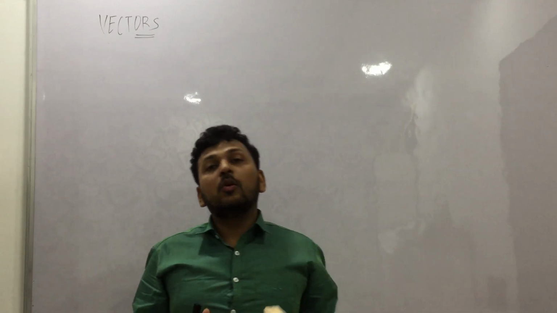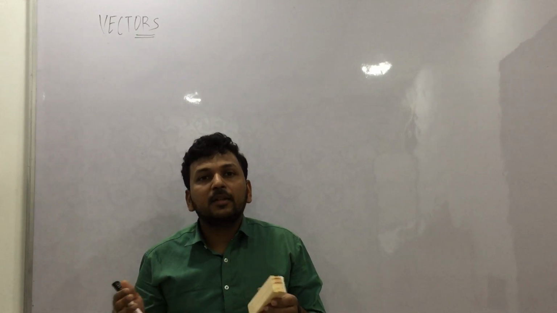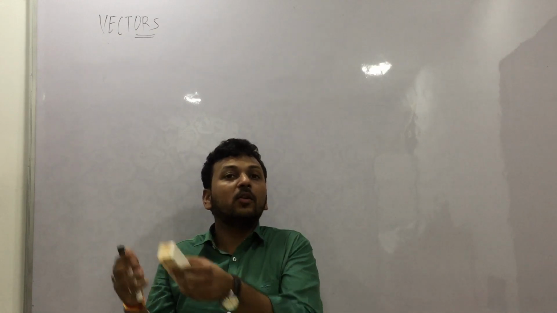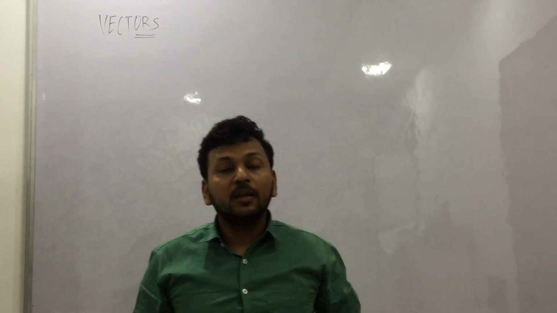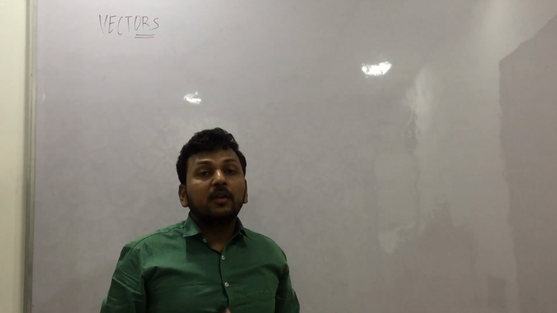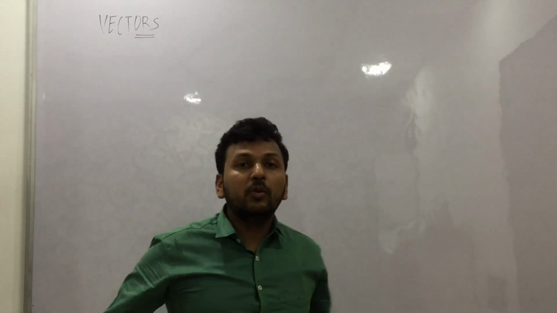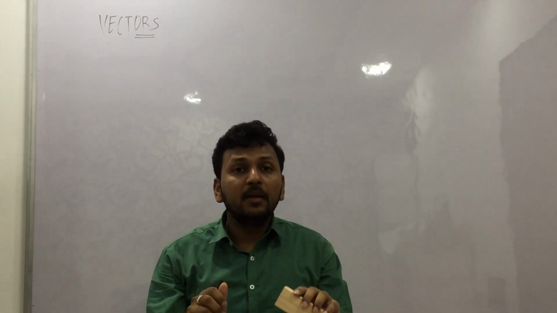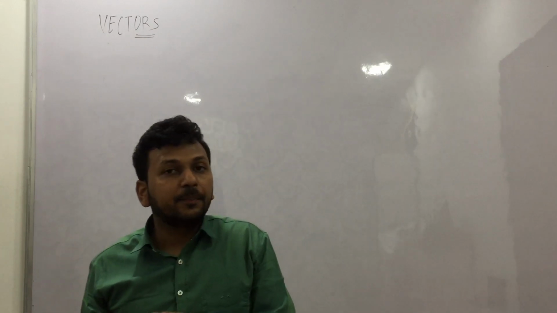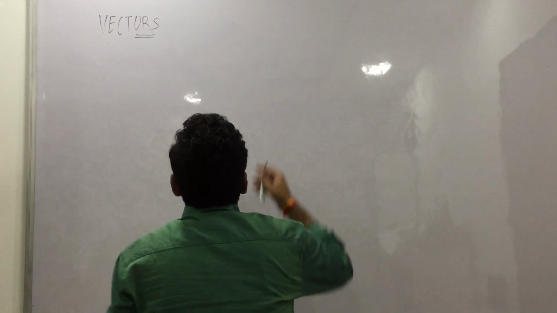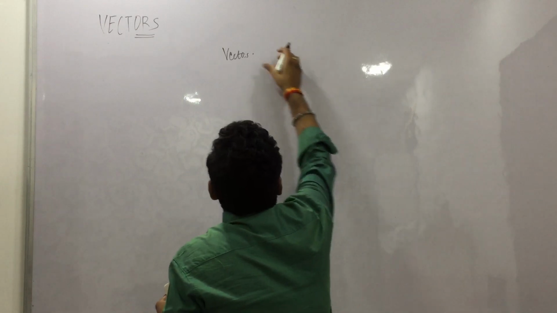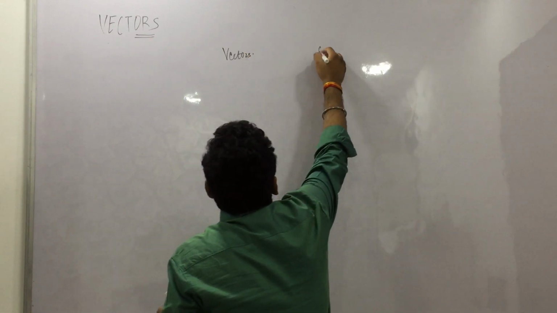For example, you go to a shop and you say please give me 2 kg sugar, right? You do not say please give me 2 kg sugar in north direction, right? You do not say like this. However, if you define a force, there is a particular direction associated with it. You say 2 Newton force in this direction or 2 Newton force in this direction, right? So force is a vector quantity, however mass is a scalar quantity. So we will write this. So we have vectors and we have scalars.